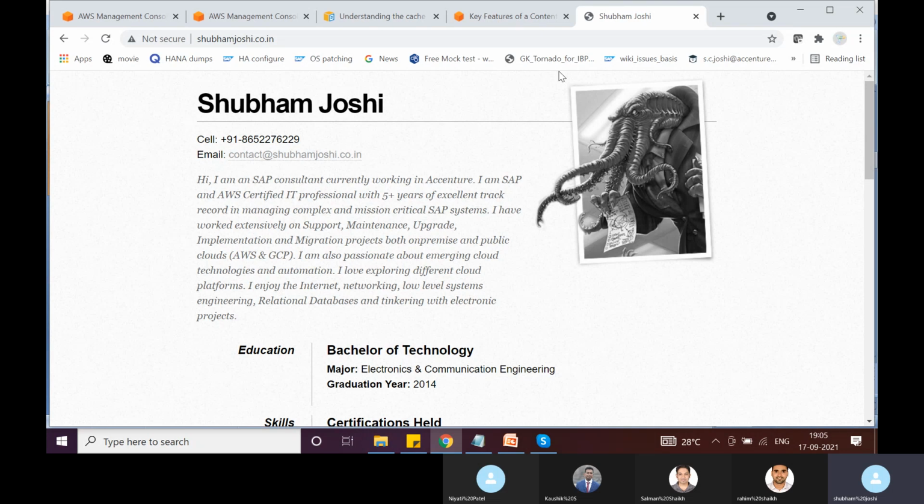Now assume this static website is being served from an S3 bucket in Asia Pacific, Mumbai. People accessing from the India region or nearby might not face any issue, but people accessing from other parts of the world might see the website loading a bit slow.